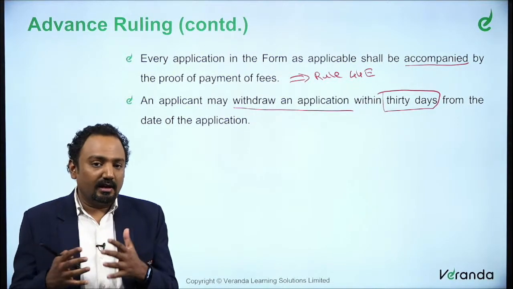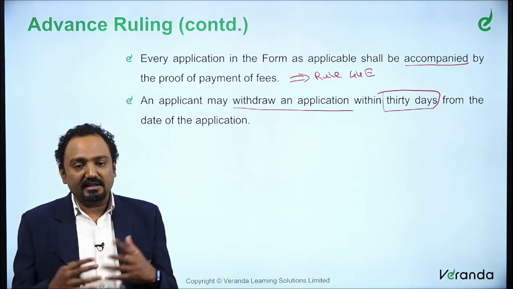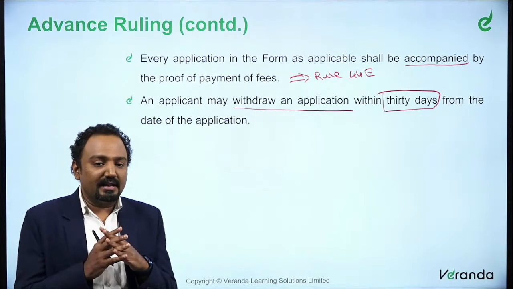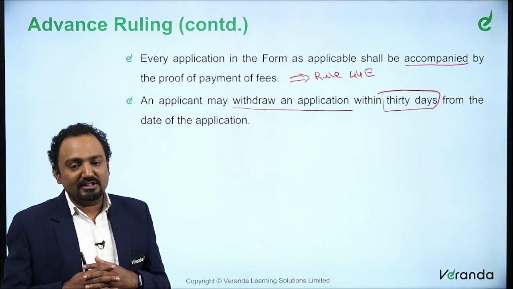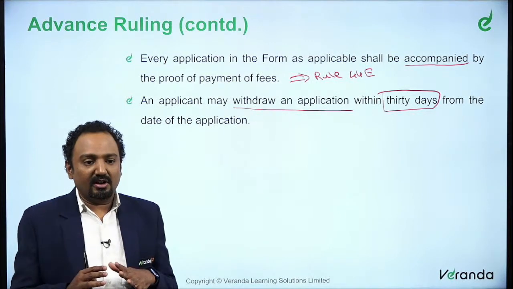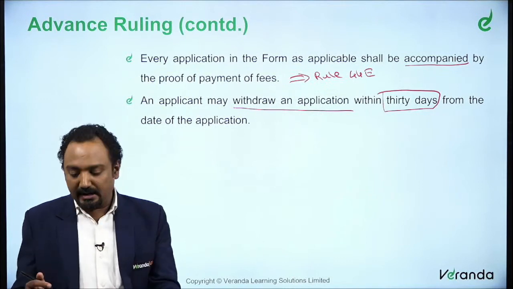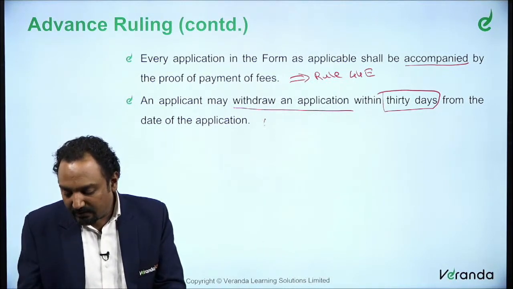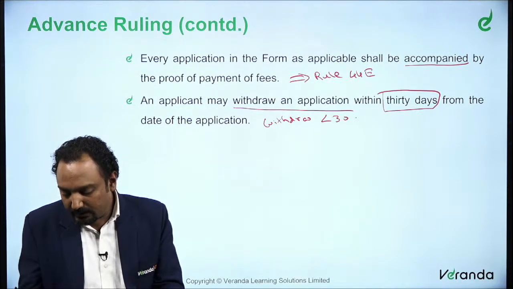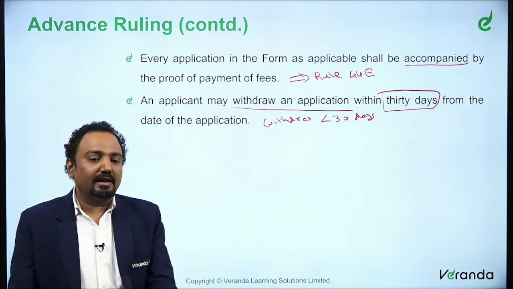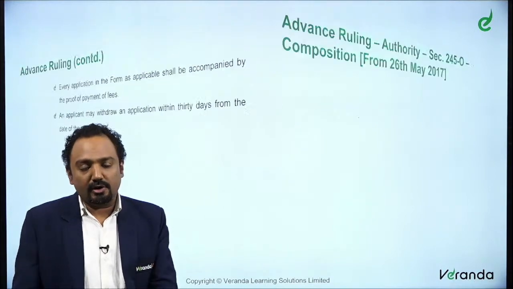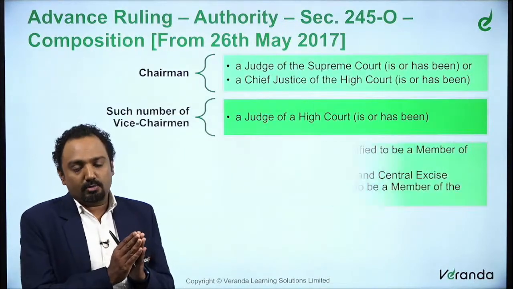Let's say that after filing, suddenly after the 10th day or 12th day, the applicant realizes, I should not have filed this application at all. It is not necessary at all. In this case, I can withdraw this application within 30 days. So that's what you are calling the time limit for withdrawing. So now that is what it's about.